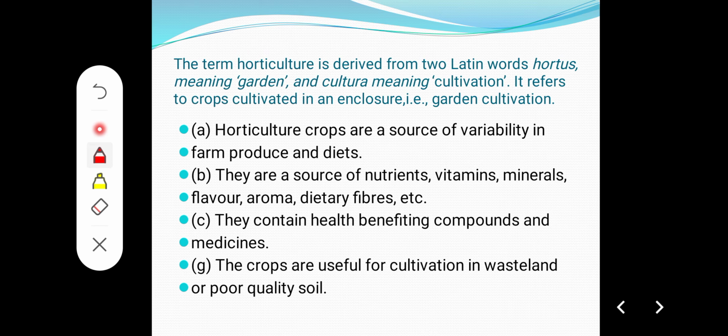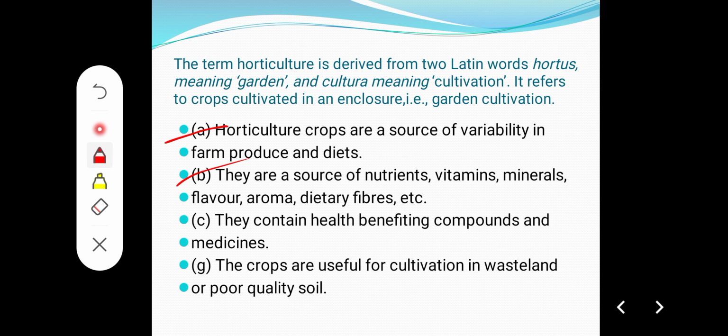After that we have the different importance of horticulture. We can say that horticultural crops are a source of variability in farm produce and diet. That means from horticultural crops we can get diets and farm produce. In the second point they say they are a source of nutrients, vitamins, minerals, flavor, aroma, dietary fibers, etc. We have already discussed this. From horticultural vegetables and fruits we can get different types of nutrients, vitamins, minerals, flavor, aroma and dietary fibers.